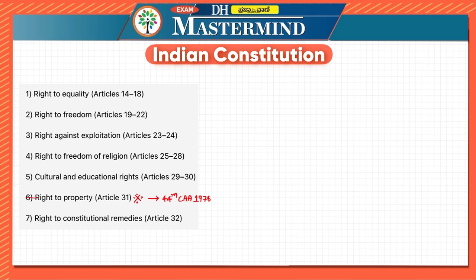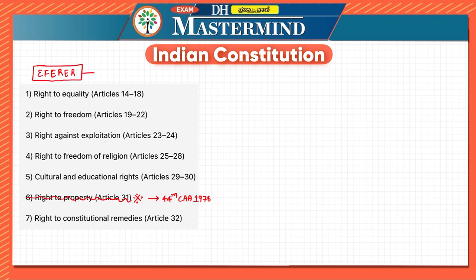So at present, there are 6 fundamental rights, which are equality, freedom, exploitation, religion, cultural and educational rights, and the last one is remedies. You can remember it as EF, ER, ER.